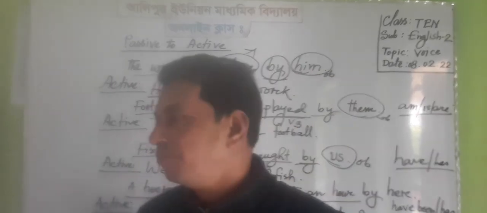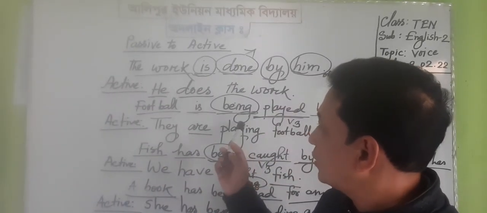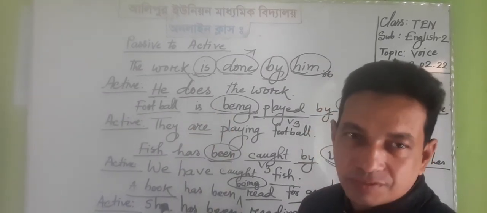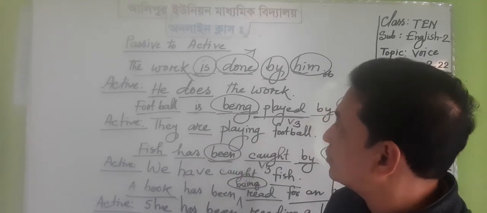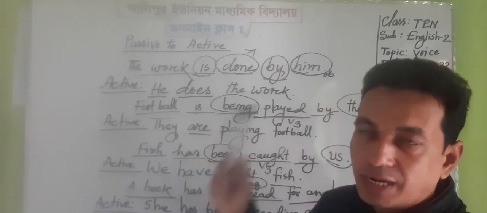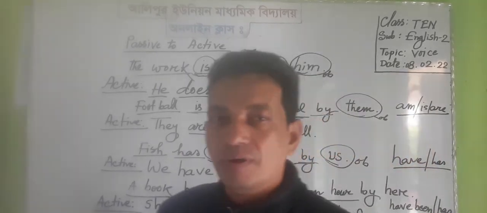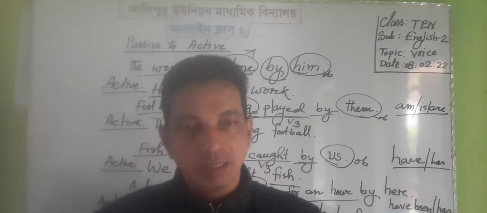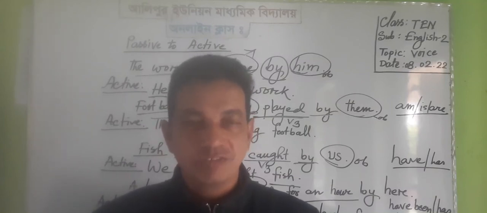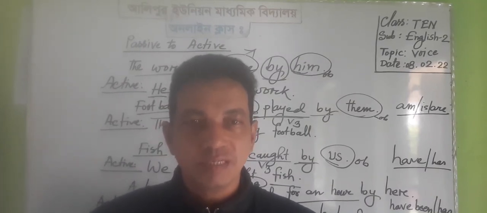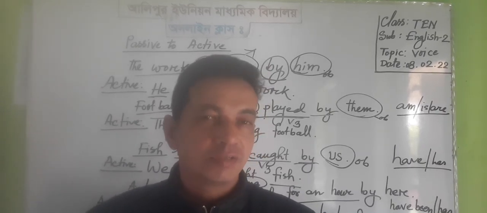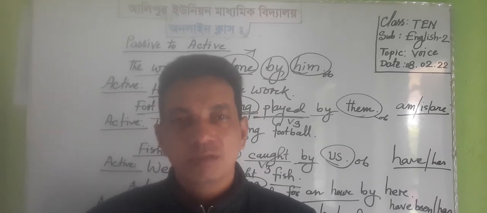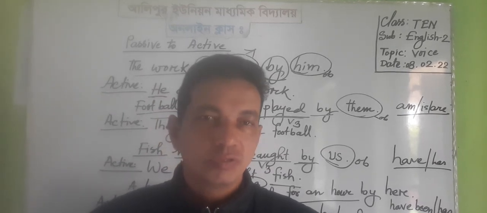Today I have taught you present tense and its four kinds of classification, from passive to active. Dear students, that's all from me. I hope I will again meet you with the other four tenses of past tense, such as past indefinite, past continuous, past perfect, and past perfect continuous. Dear students, I will come up with so many items of those tenses.